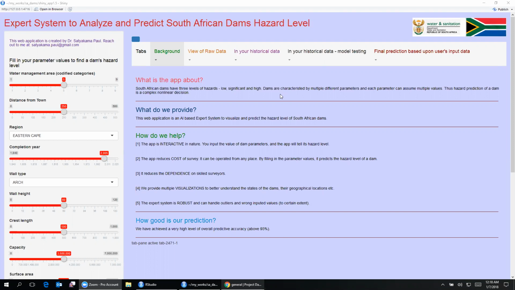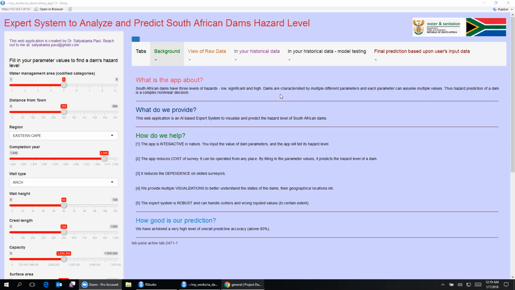And how can we help in the process? Firstly, the app is interactive in nature. So each time that you input the various values of the dam parameters, the app will instantaneously give you the hazard level. Second, the app reduces the cost of survey. So whether the app user uses it from the comfort of the office or from the field study, it can be accessed provided that they have internet on their mobile phones, tablets, or computers.